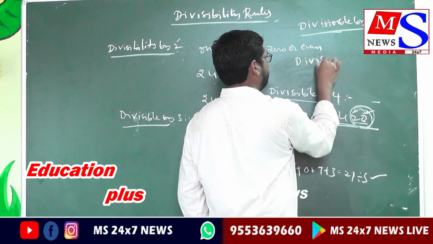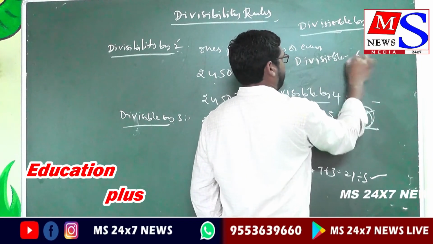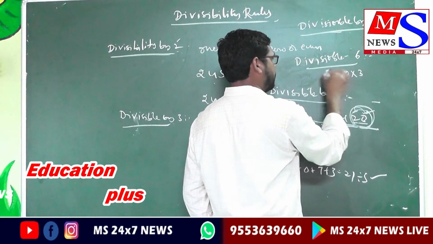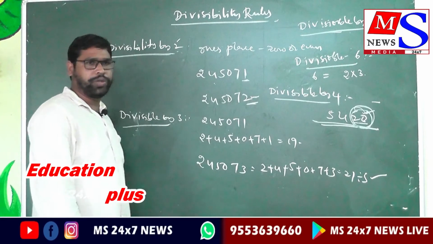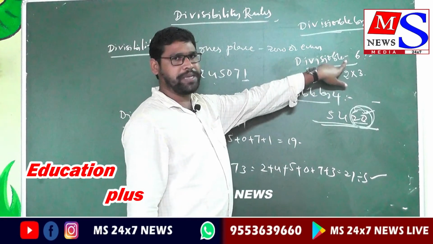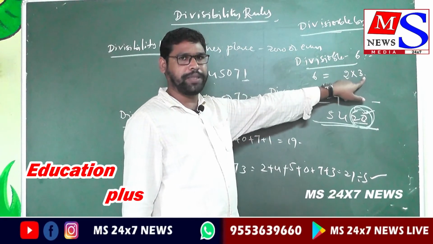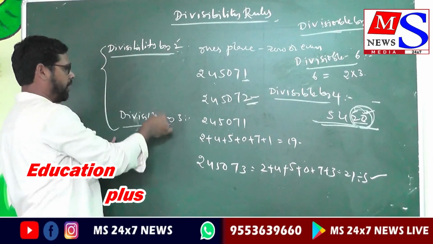So another condition, divisible by 6. A number is divisible by 6 if, since 6 can be written as 2 times 3, the number is divisible by 2 and divisible by 3. Already we learned divisible by 2 and divisible by 3.